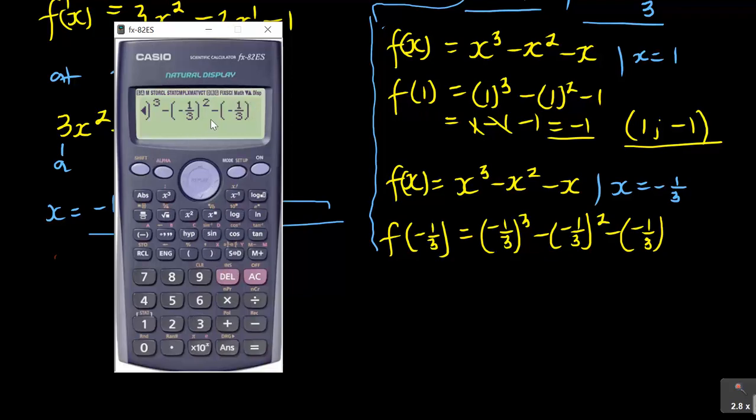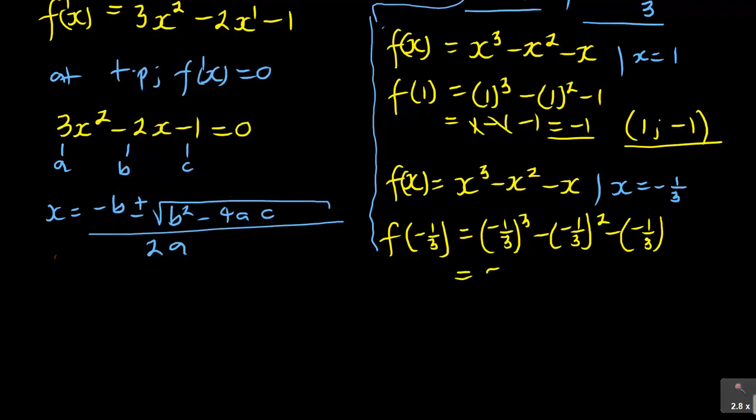So that is cubed, squared, and just that. So it's 5 over 27. So I've got this is equal to 5 over 27. Now the coordinates I'm going to have is when x is negative 1 over 3, y is 5 over 27.